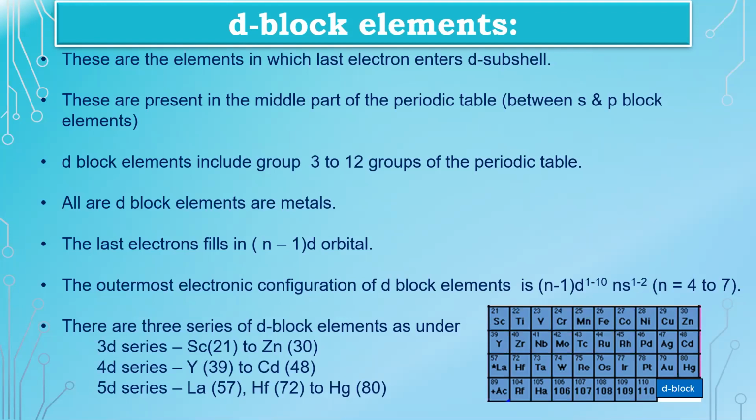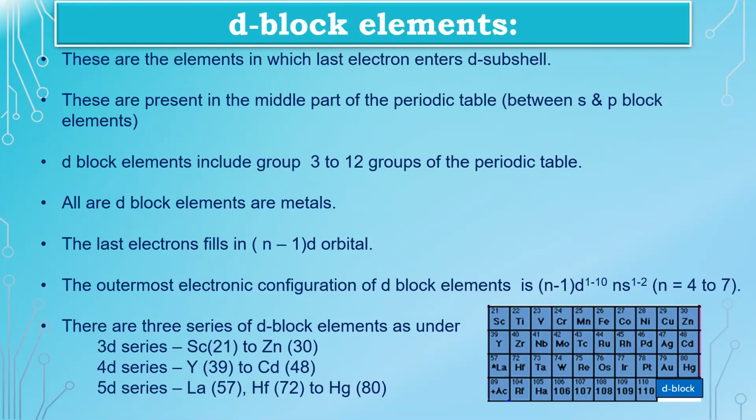The last electron fills the (n-1) d orbital. The outermost electronic configuration of D block elements is (n-1)d1-10 ns1-2, where n, the principal quantum number, is equal to 4 to 7. Here comes the series of D block elements, that is the 3d series.